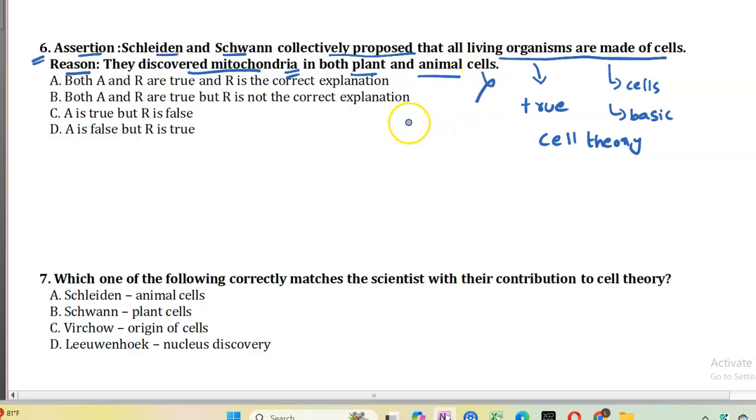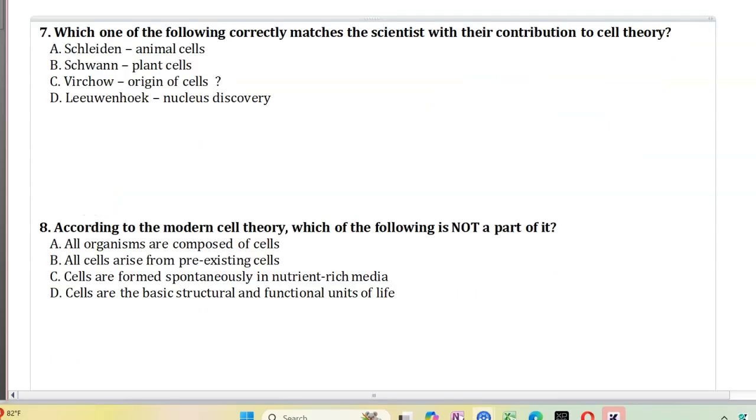This is an incorrect reason. Now moving to the options given. Option A, both A and R are true, R is the correct explanation. Incorrect option. Option B, both A and R are true, R is not the correct explanation. This is incorrect. Option C, A is true but R is false. This is correct. Option D, A is false but R is true. This is an incorrect option. Hence the answer is assertion is true and R is false. Option C is the correct answer.